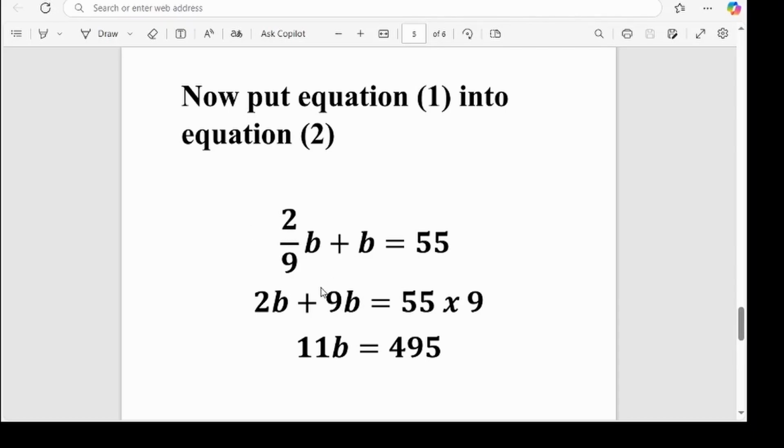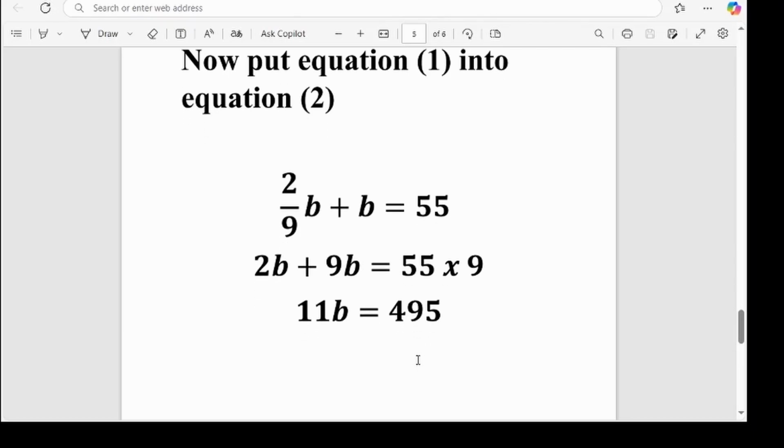Then plus 9 times b gives you 9b, and 55 times 9 will give you 495, right? So now we form an equation, 2b plus 9b equals 495, right? So 2b and 9b are like terms. So 2b plus 9b will give you 11b, which equates to 495. Okay, so 11b is equal to 495, right?